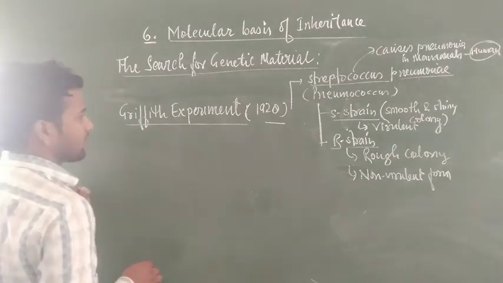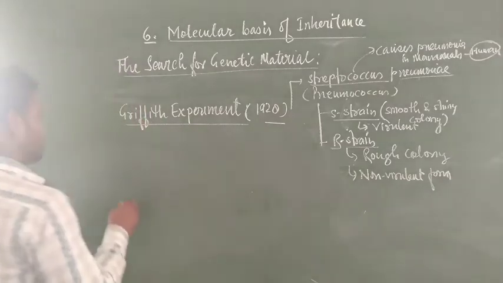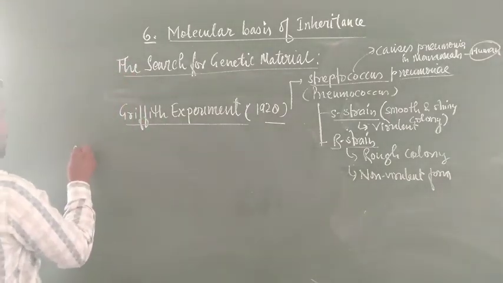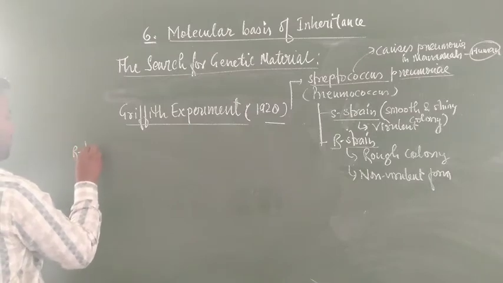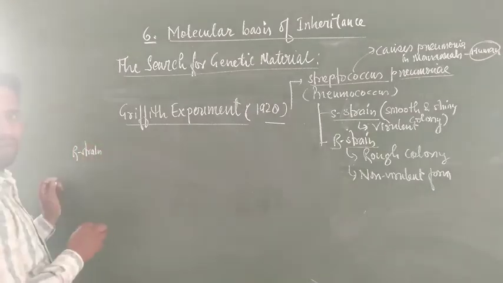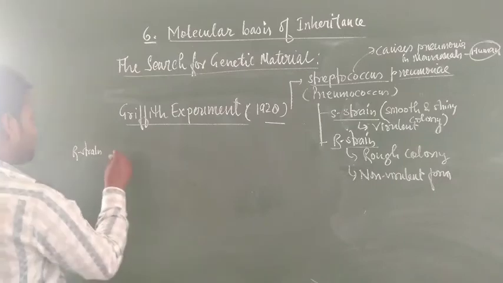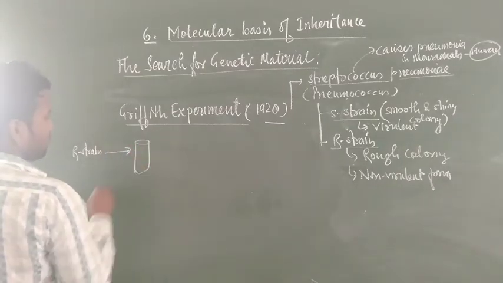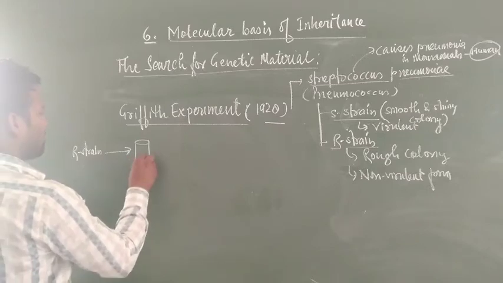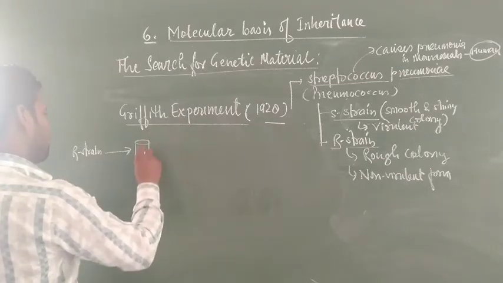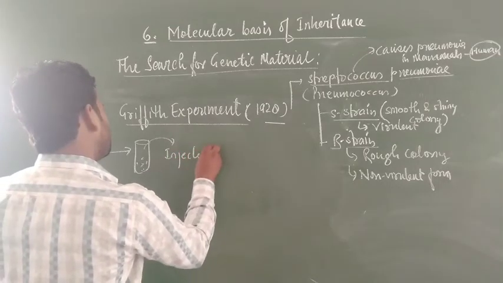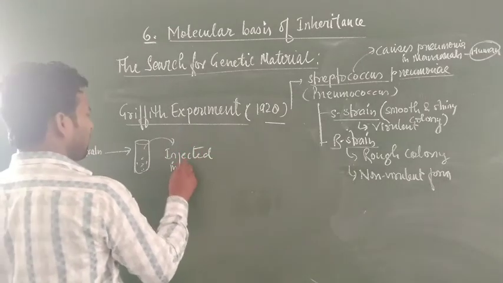Now what was his experiment? He first took the R form of bacteria, the R strain, and cultured it in a test tube. They increased their number, and with the help of an injection it was injected into the mice body.